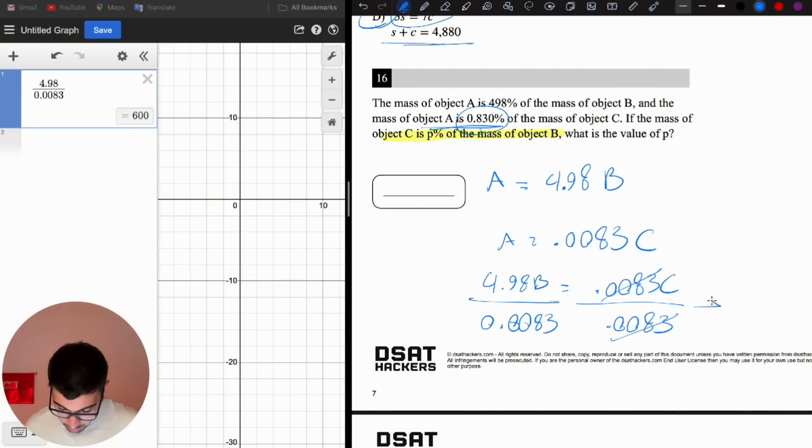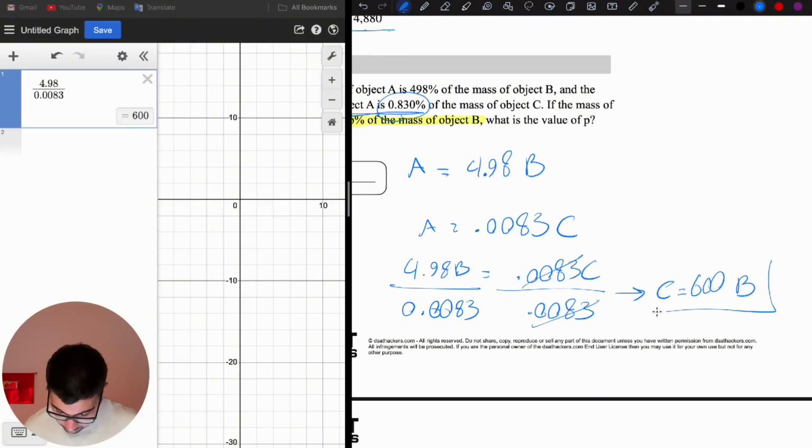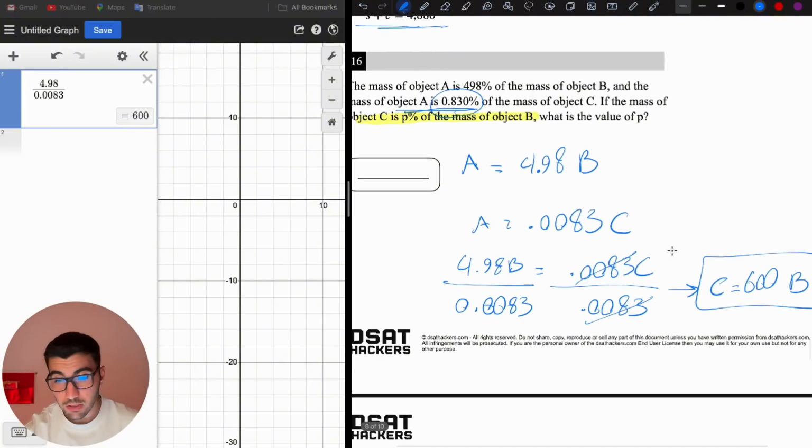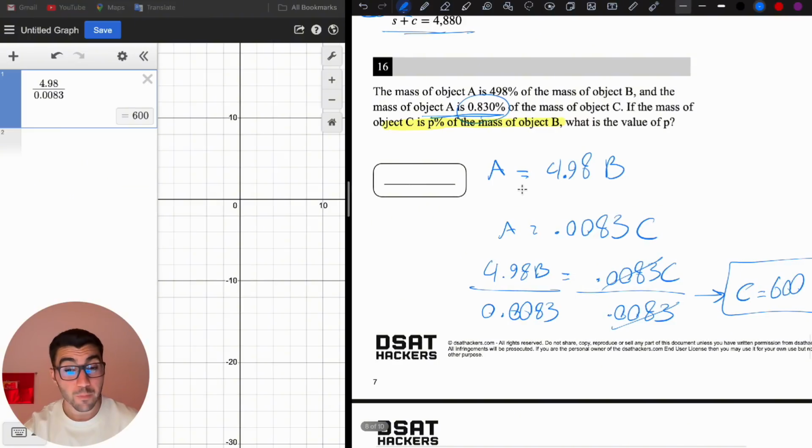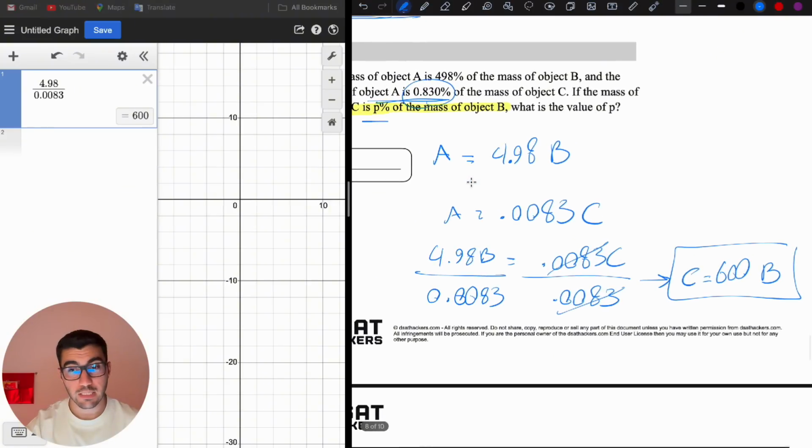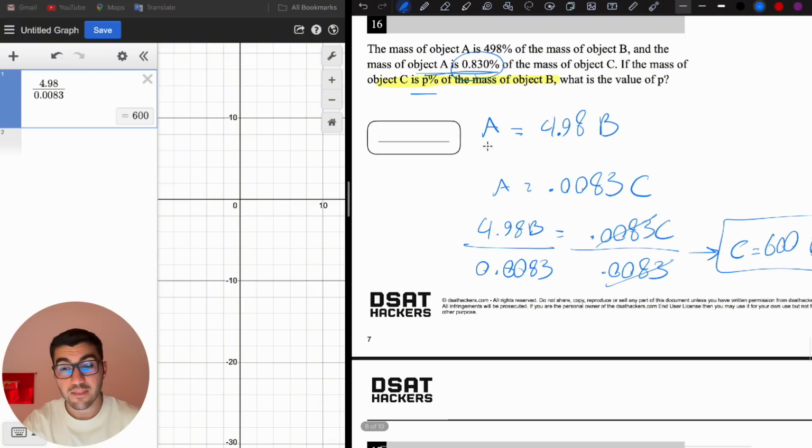So here is the tricky part. C equals 600B. Look at the question. Again, I go back to the question. If the mass of object C is p%, so I'm looking for p% as the percentage. We don't want the number, like C is 600 times B, but what is the percent? To find the percent, like when we converted the percent into the number, we divided by 100. Now we want to do the opposite, so we're going to multiply by 100. So it's not 600, it's going to be 60,000% of B.